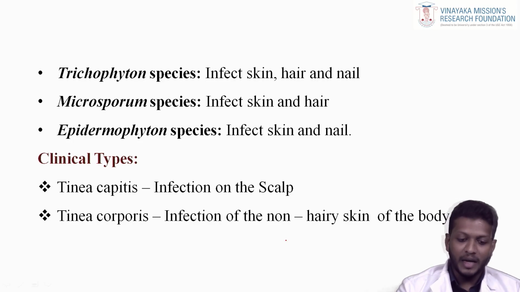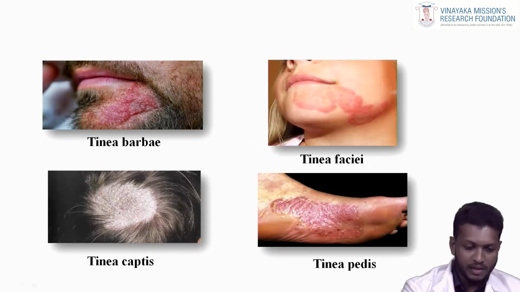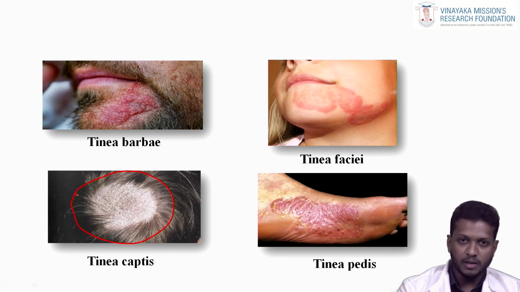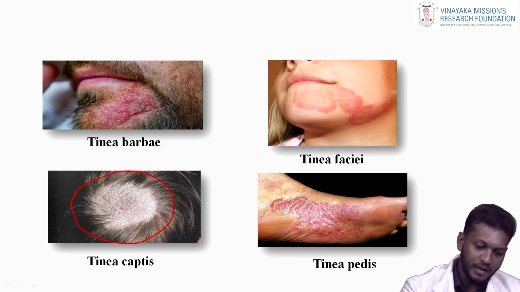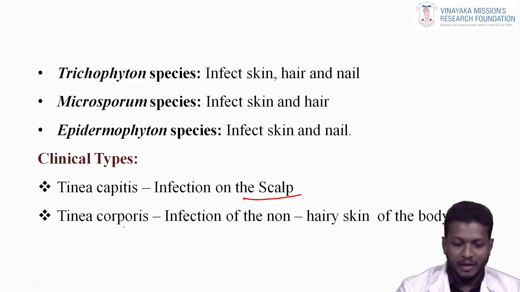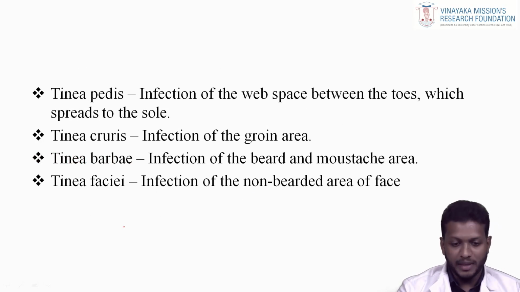Clinical types: Tinea capitis, infection on the scalp. You can see infection on the scalp. It can cause alopecia, where hair does not grow in the affected area. The second one is Tinea corporis, infection of the non-hairy skin of the body. Third one, Tinea pedis, infection of the web space between the toes, which spreads through the sole. Infection can also spread to the next web space of the fingers.